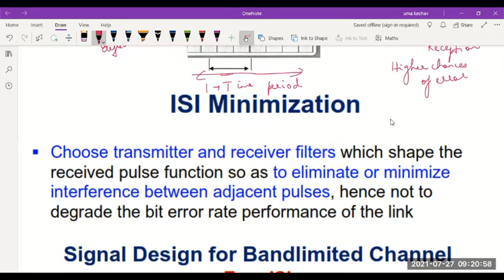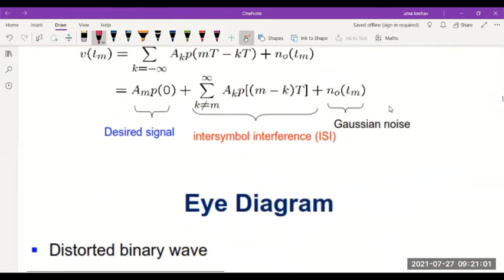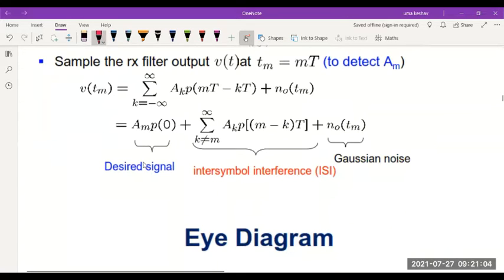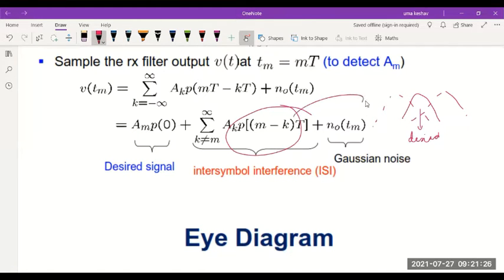Next, what we have to see is, I already showed you that in the receiver output, along with the desired signal, we have another signal. So if this is the required or desired signal, we have these signals overlapping, the successive symbols with the desired signal. That is what this part indicates. It indicates overlap of the other neighboring symbols with the required symbol, or it is a measure of the inter-symbol interference.